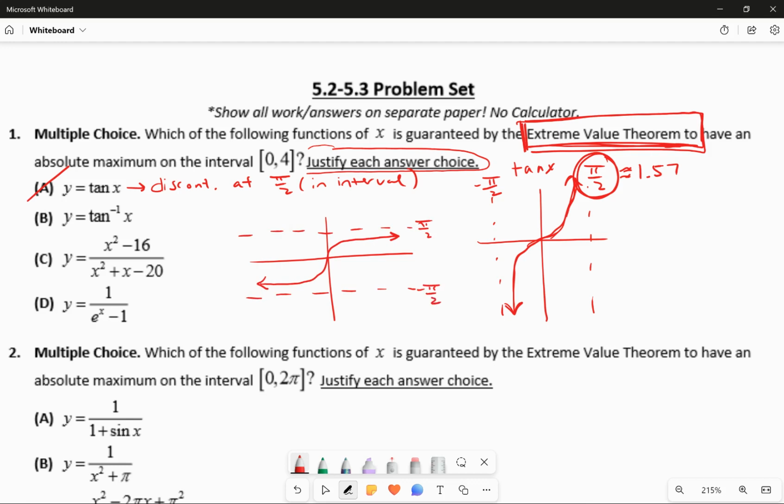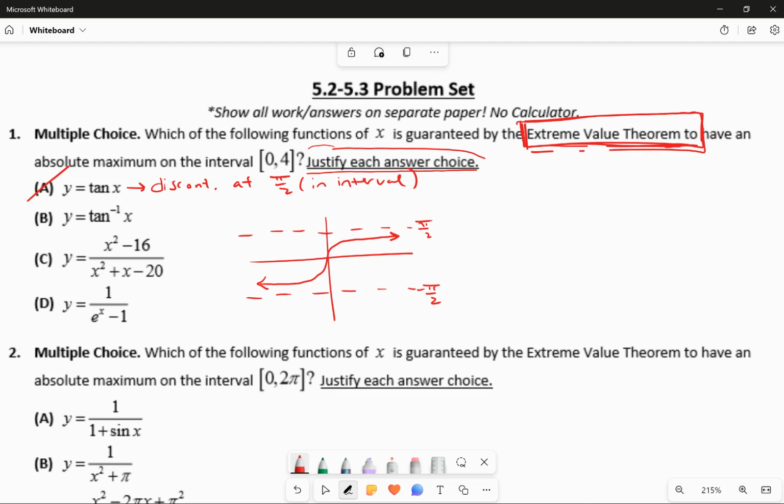If you consider where inverse tangent is discontinuous or continuous, notice it's never discontinuous. It goes on forever and ever to the right. The horizontal asymptotes don't mean it's discontinuous. It just keeps going and follows along those lines. So inverse tangent is continuous everywhere, therefore it is continuous for sure on the interval from 0 to 4. So this is going to be our answer.